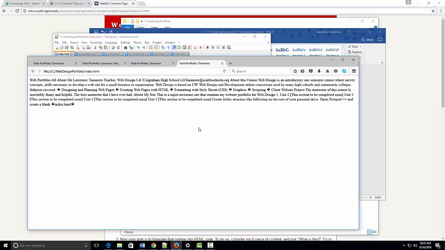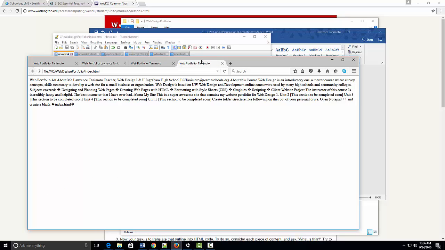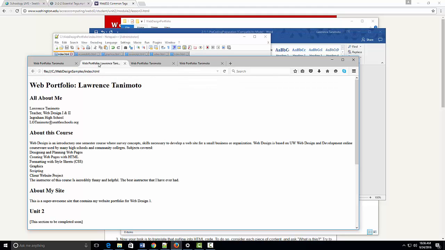Ooh, it doesn't really look too great, right? So now we have to add tags to turn this into this. We go from pure text into something that looks somewhat formatted.